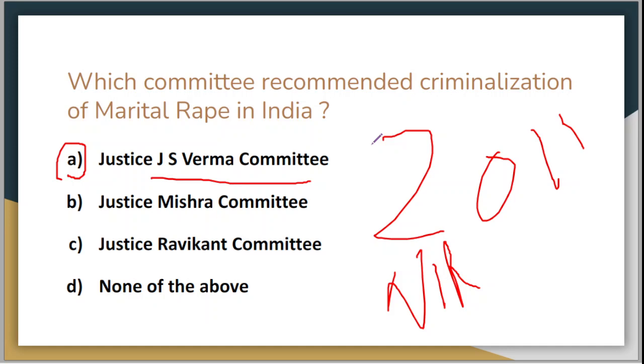And this Justice J.S. Verma Committee was also behind the bringing of the Criminal Law Amendment Act of 2013. But it also recommended criminalization of marital rape. But the government of India, which was of Congress at that time, rejected the proposal and ignored everything relating to criminalization of marital rape.